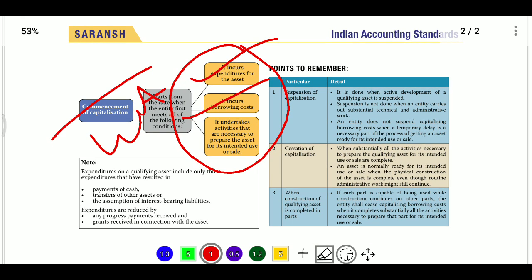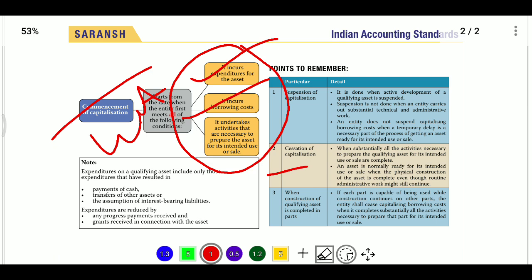Now we have covered the start. When does cessation happen? Capitalization of borrowing cost should stop on the date when the asset is ready for its intended use or sale.